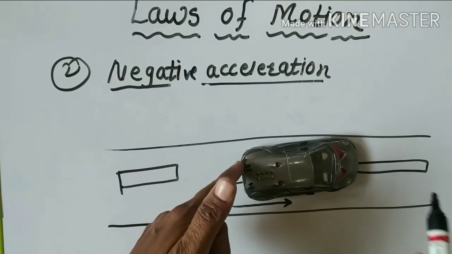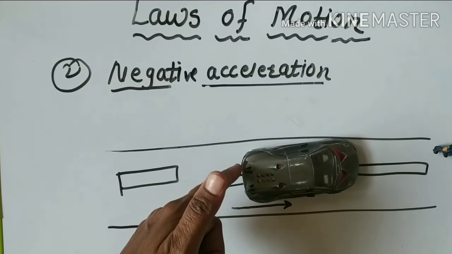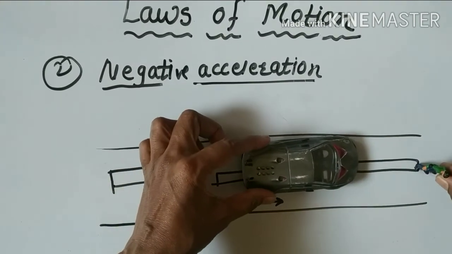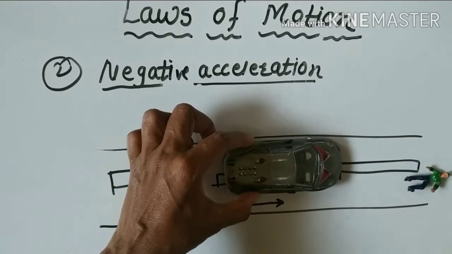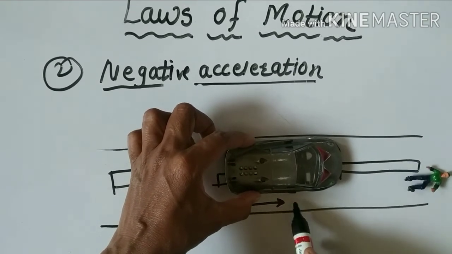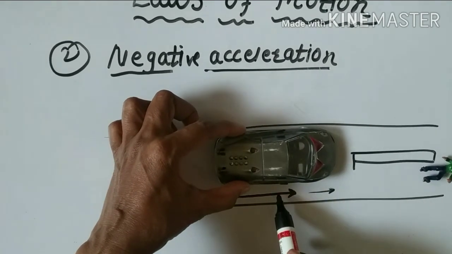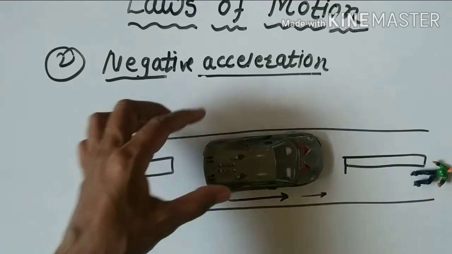But if one man is crossing the road, what will happen? The car applies brakes and the car stops. So the velocity does not go in this direction, it goes back. Means velocity decreases in such a case.